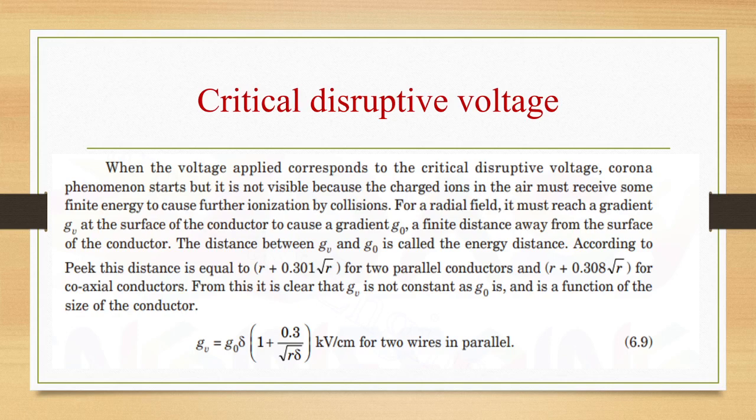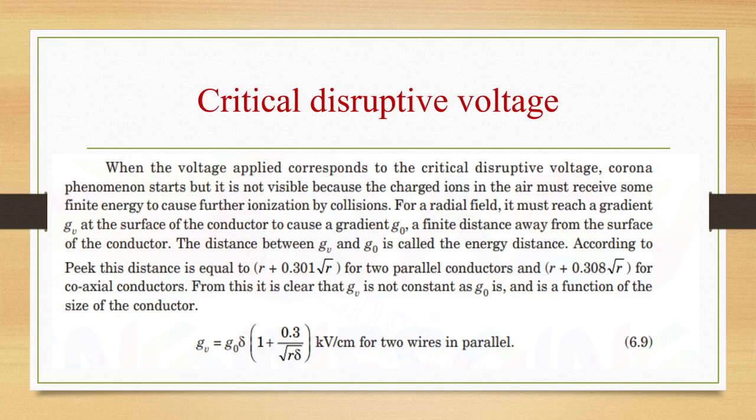For a radial field, it must reach a gradient G naught GV at the surface of the conductor to cause a gradient G naught a finite distance away from the surface of the conductor. The distance between GV and G naught is called the energy distance. According to Peek, this distance is equal to R plus 0.301 root R for two parallel conductors and R plus 0.308 root R for coaxial conductors. So from this it is clear that GV is not constant as G naught is, and it is a function of the size of the conductor.